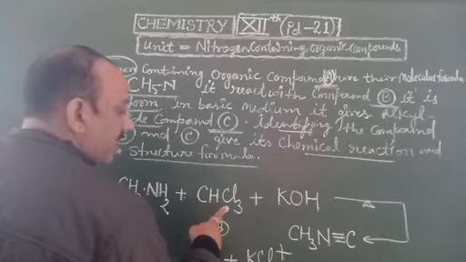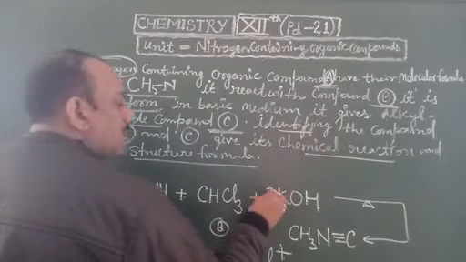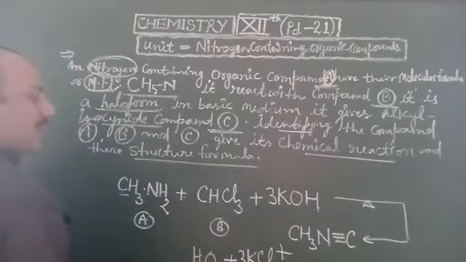For balancing, chlorine atoms are 3, potassium is also 3, and water molecules are 3.